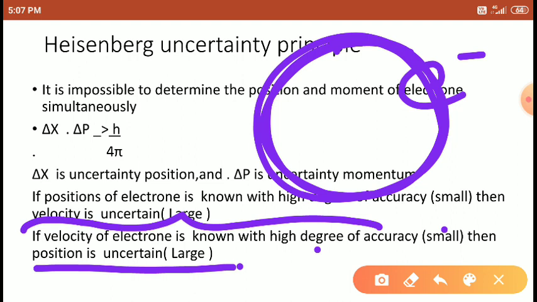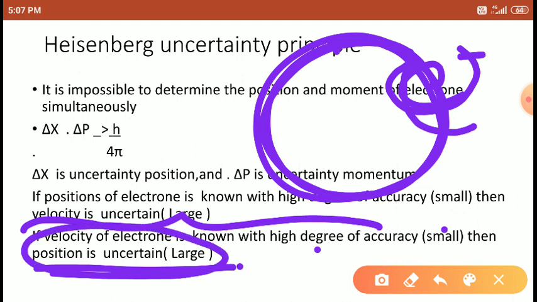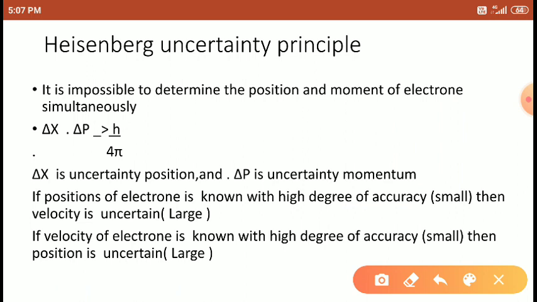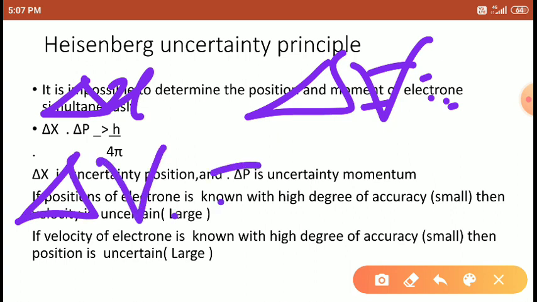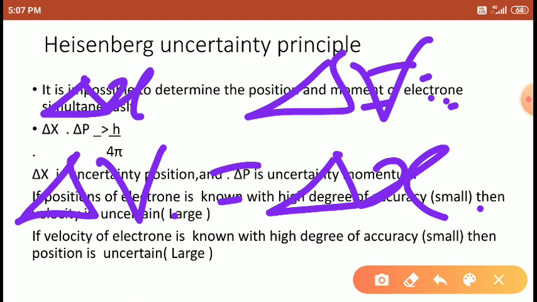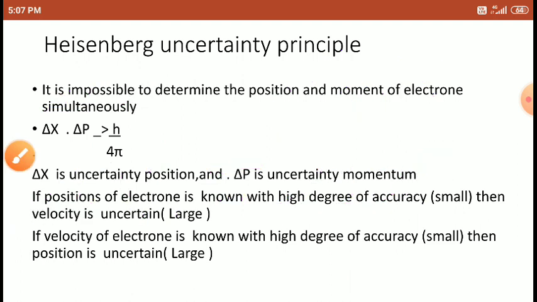If the electron's position is very large, occupying the orbit, then the velocity is uncertain. So when we try to find out the exact position, the velocity is uncertain, and velocity increases. If you want to find out the exact velocity, then the position is uncertain.